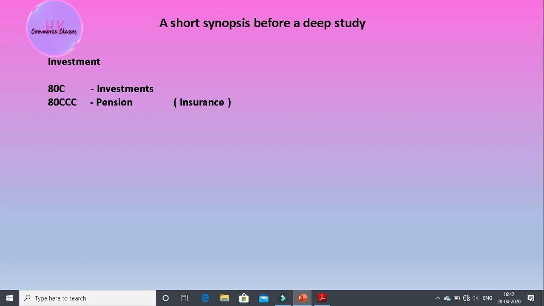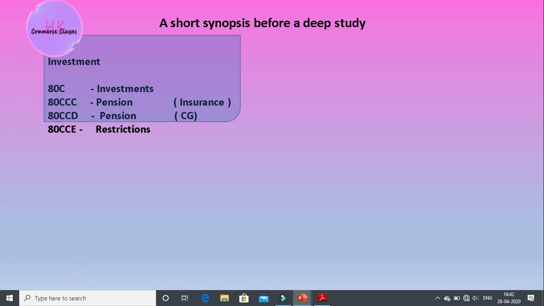There is also another type of pension included under 80CCD, and there is a scheme known as the New Pension Scheme, NPS. These three sections have some restrictions that are recorded under 80CCE.